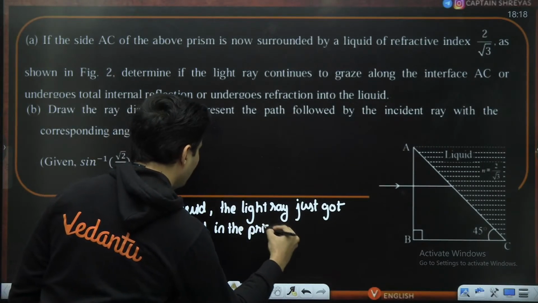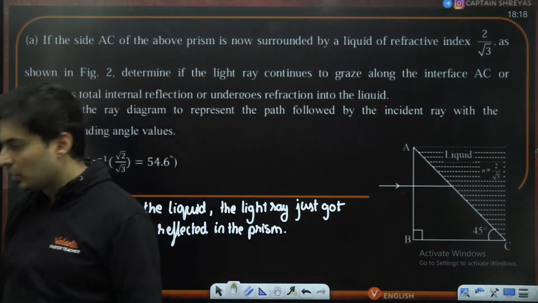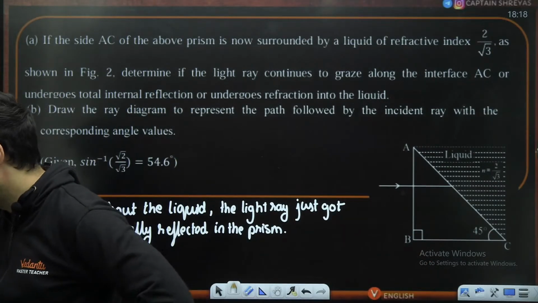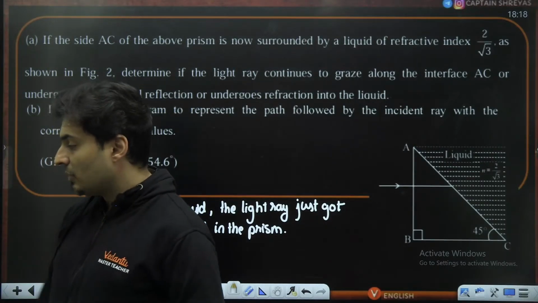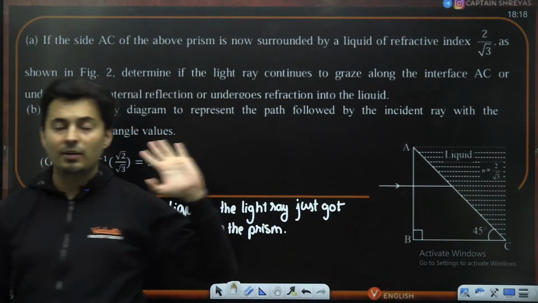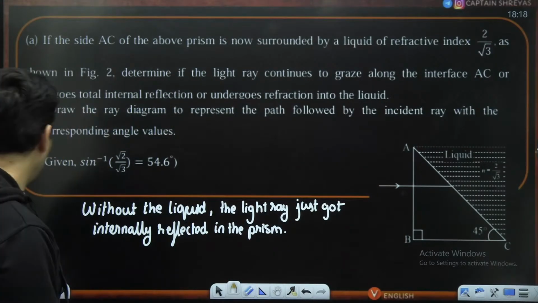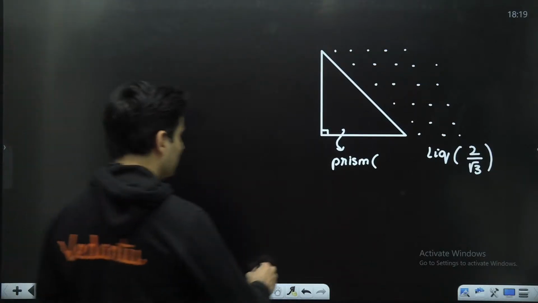This is given to you, and then the other statements are there. So this particular piece of information was missing, so I'm just adding it. No, root 2 is not given to us directly. It is just given that the light ray just got internally reflected when there was no liquid on the other side. So the logic for that then goes as follows.